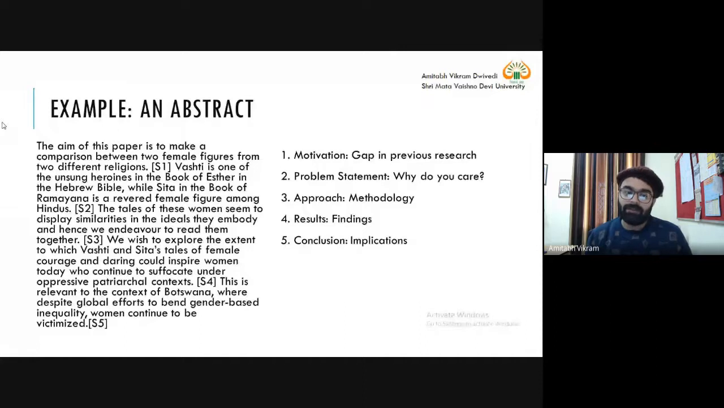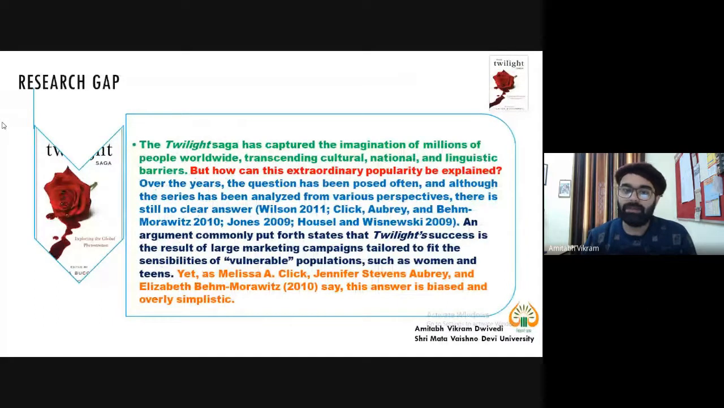But again, unsettling of the order. If sentence 4 is your problem statement, then again it should become sentence 1 and not sentence 4. So this is again a problem, but now you know how to write the research gap. So this is, I repeat once again, how can this extraordinary popularity of the Twilight Saga be explained?